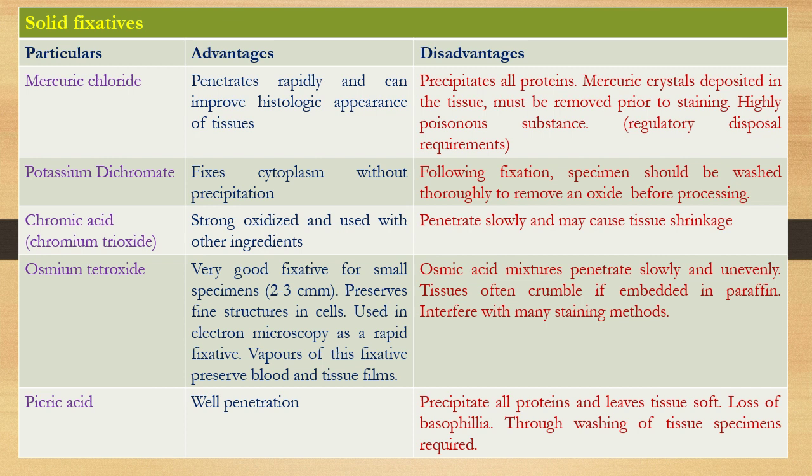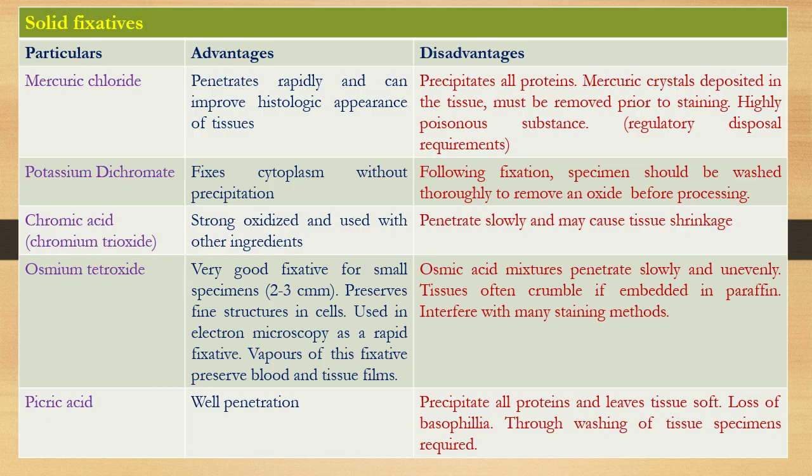Osmium tetroxide is an excellent fixative for small specimens. It preserves fine structures in the cell and is routinely used for electron microscopy as a rapid fixative. However, the osmic acid mixture penetrates slowly and unevenly, tissues often crumble if embedded in paraffin, and it may interfere with many staining methods. Picric acid can penetrate well, but it precipitates all proteins, the tissue becomes soft, and under the microscope there is loss of basophilia. After staining, thorough washing of the tissue specimen is required to remove the picric acid.